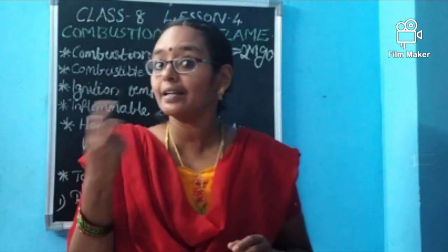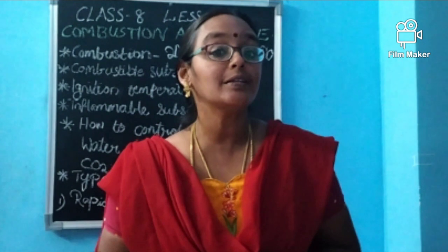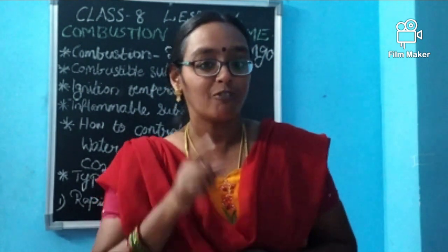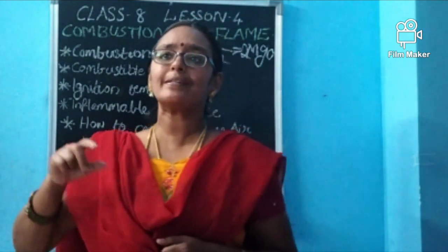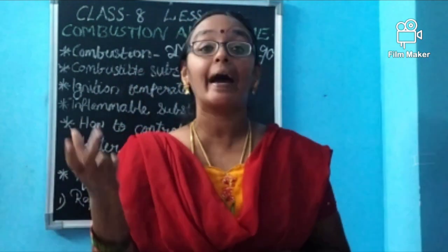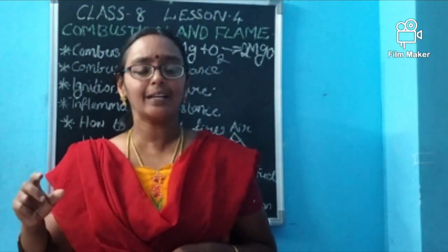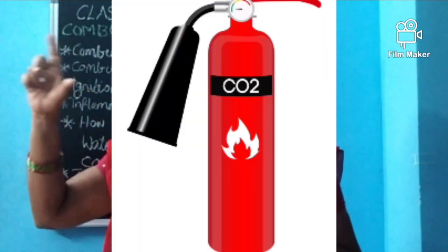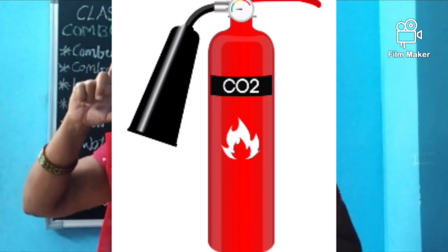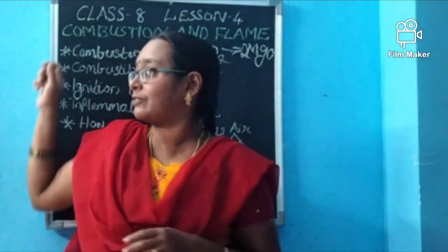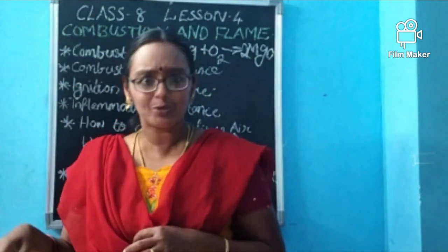So is there any other way? What is a fire extinguisher? A fire extinguisher other than water uses carbon dioxide. It will be seen in banks, in offices, in apartments, everywhere. The carbon dioxide is present in the form of cylinders hanging on the walls, right? Have you seen it?